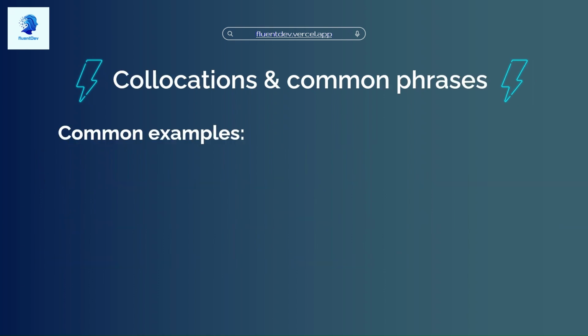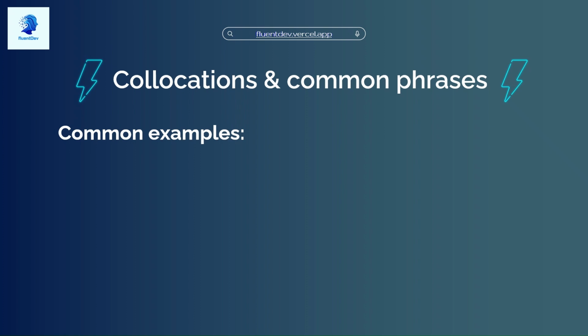Okay, here we go. Let's look at one more thing here. We're going to look at something called collocations and common phrases. I don't want you to think too much about this. Collocations essentially are how vocabulary words are commonly used together in English. Let me give you a quick example before I move on.